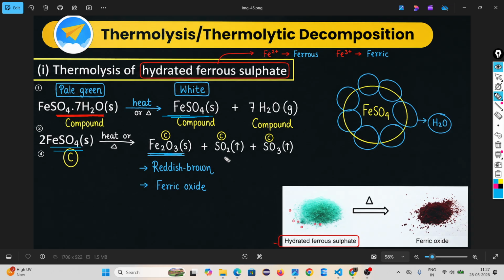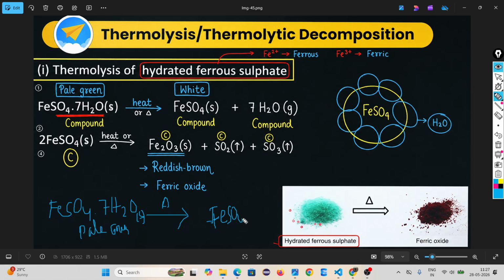This ferric oxide and sulfur dioxide and sulfur trioxide is created. Look, what is happening? Try to understand. First, we have one compound, hydrated ferrous sulfate. It is a solid and its color is pale green. When you provide heat, it breaks down into ferrous sulfate plus water. Then look, for balancing, we are using 7 here.